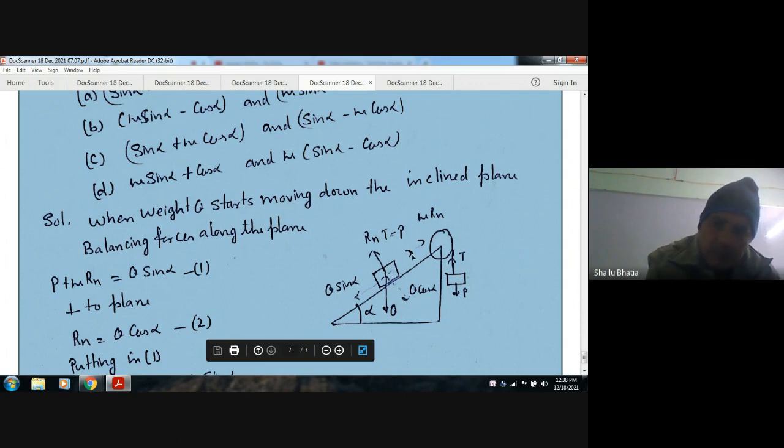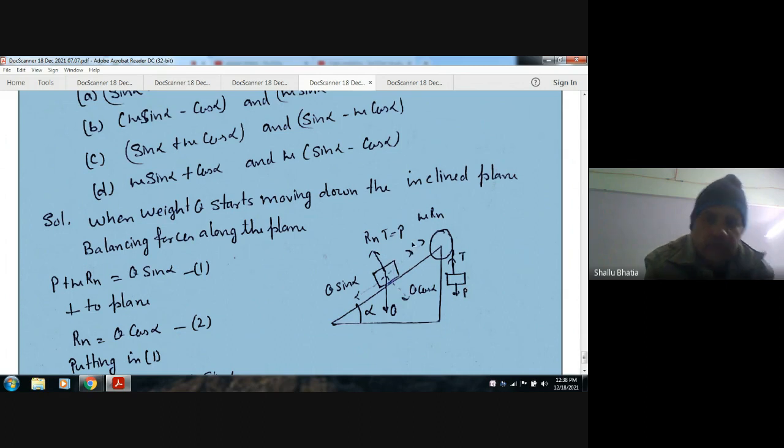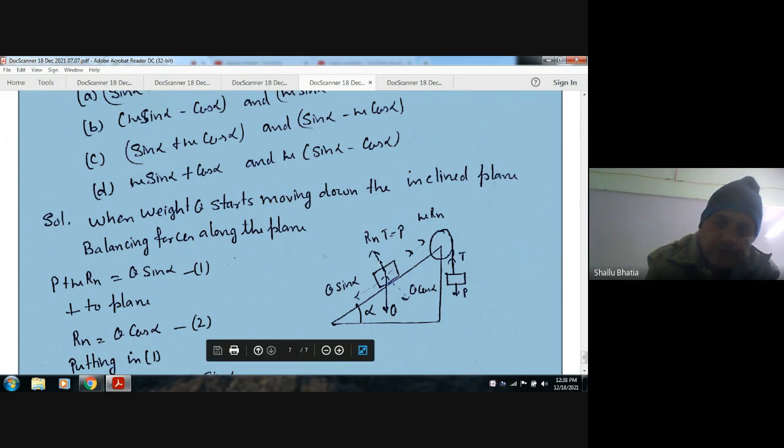Here the weight of the block P is acting downward, and the tension T is also acting, so T is equal to P. So at this load, the forces acting are Rn, P, mu Rn, Q sin alpha, and Q cos alpha.